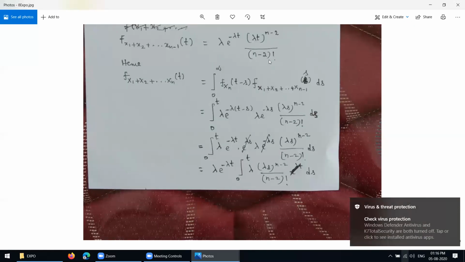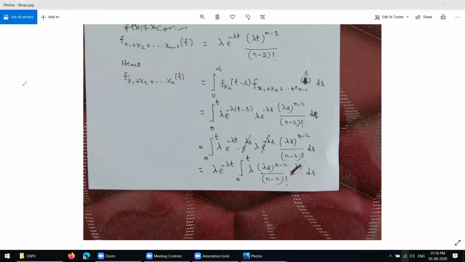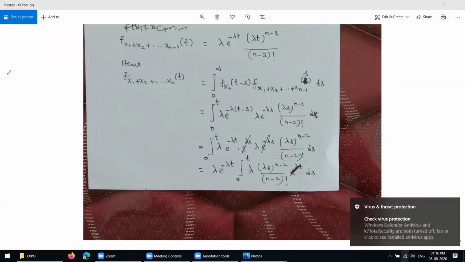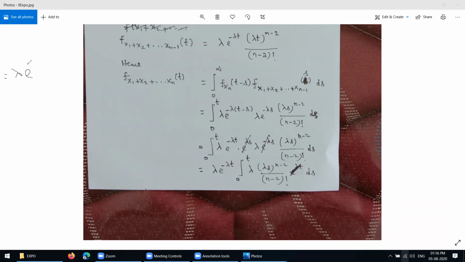Then I have to evaluate this one. Let me explain this. I am writing here now. These terms I have to integrate. So it is equal to lambda into e power minus lambda t outside.